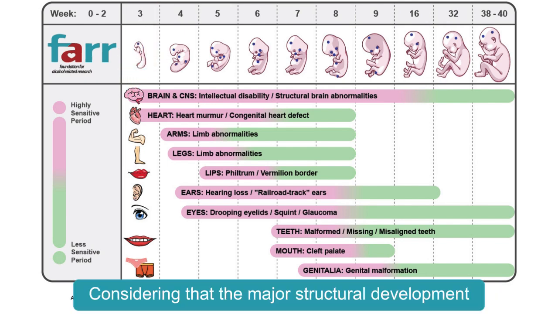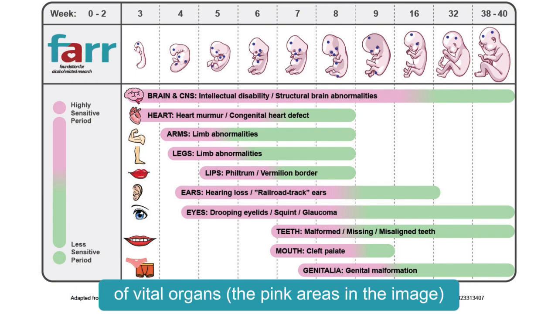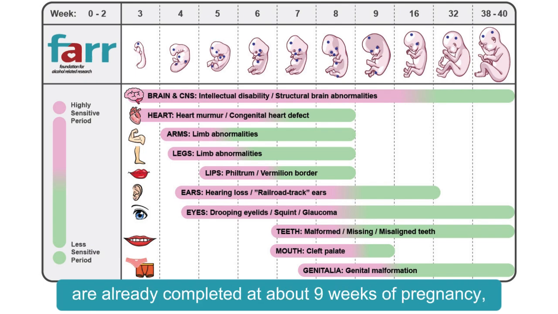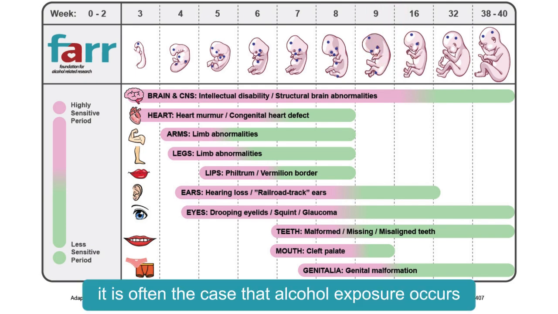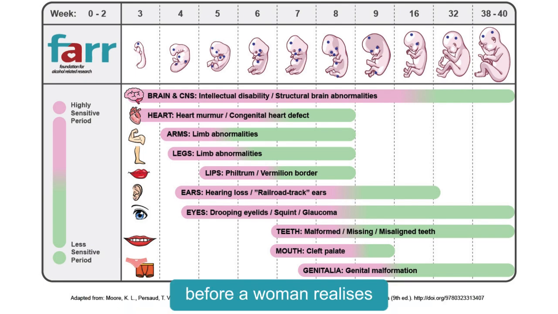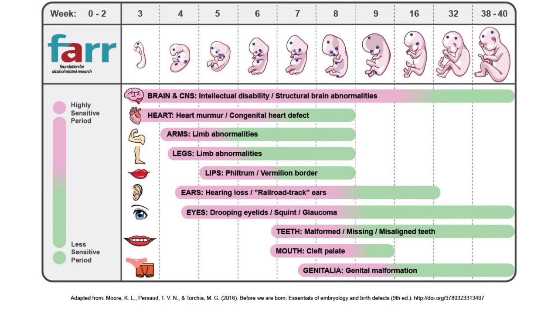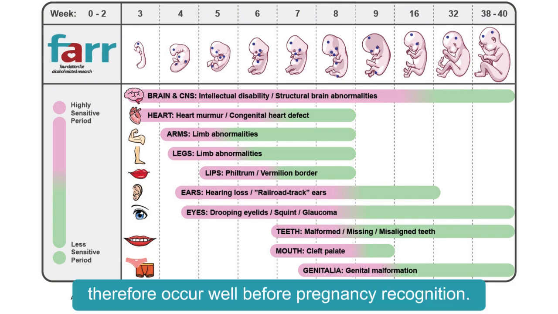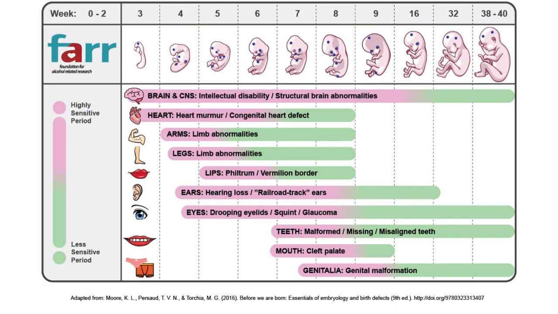Considering that the major structural development of vital organs, the pink areas in the image, are already completed at about 9 weeks of pregnancy, it is often the case that alcohol exposure occurs before a woman realizes or suspects that she is pregnant. Damage can therefore occur well before pregnancy recognition.